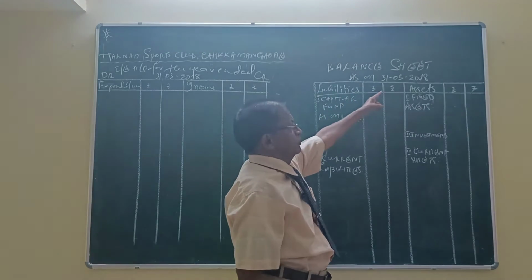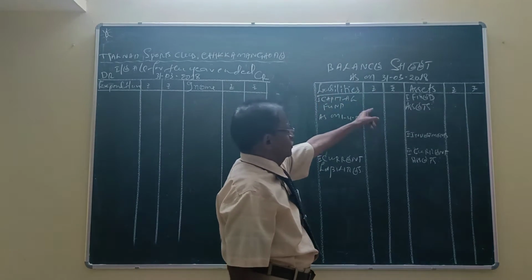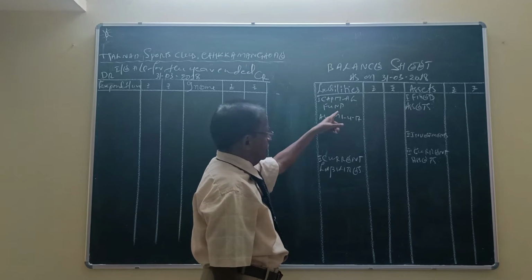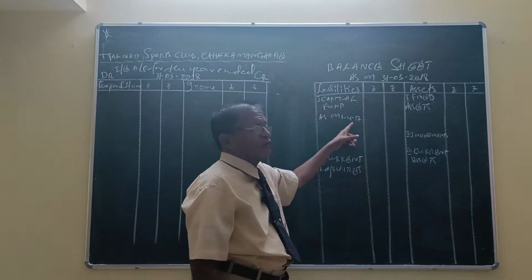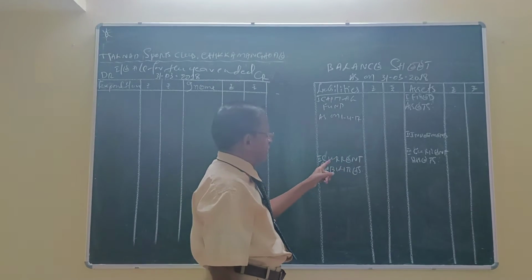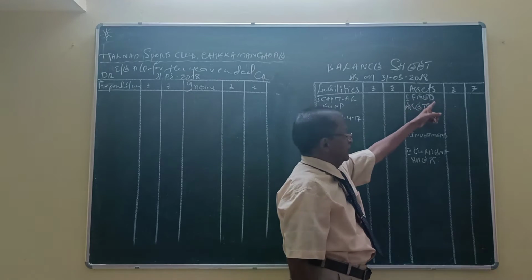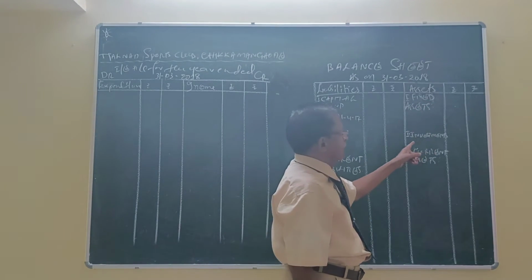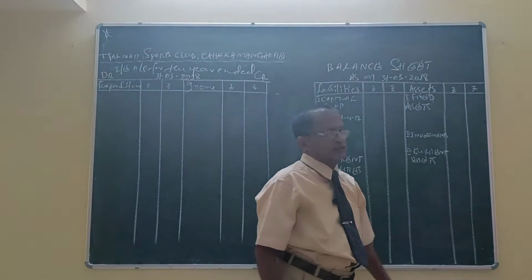Balance sheet as on 31/3/2018. Liabilities rupees, assets rupees. First heading, capital fund as on 1/4/2017. There are two or three adjustments, let us leave two or three lines. Second, current liabilities. First, fixed assets. Under that one or two adjustments are there, therefore you have to leave two or three lines. Investment. Third one, current asset.